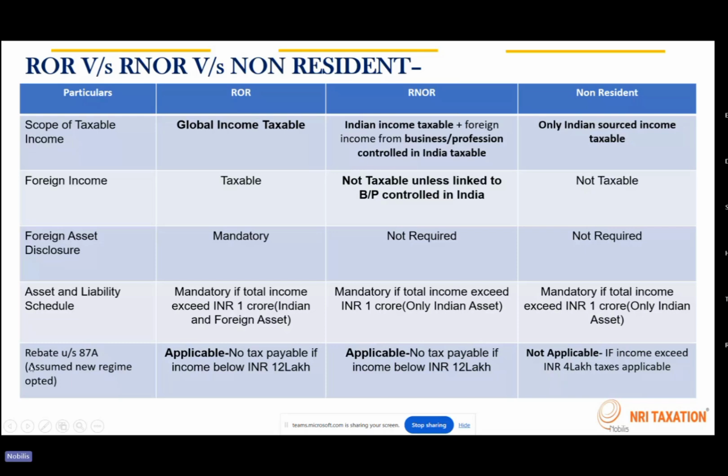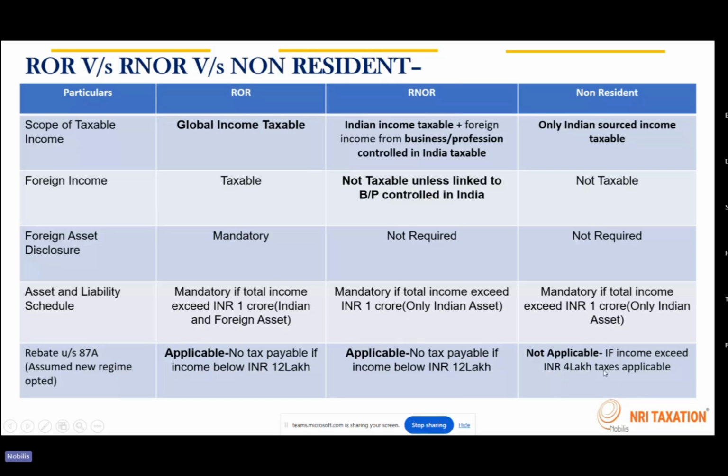Next is rebate under section 87A. This is very important. As you know, for RORs, a person who is a resident individual in India, if the income is up to 12 lakh rupees overall, then there are no taxes payable. But if the person is a non-resident, this rebate or condition is not applicable at all.